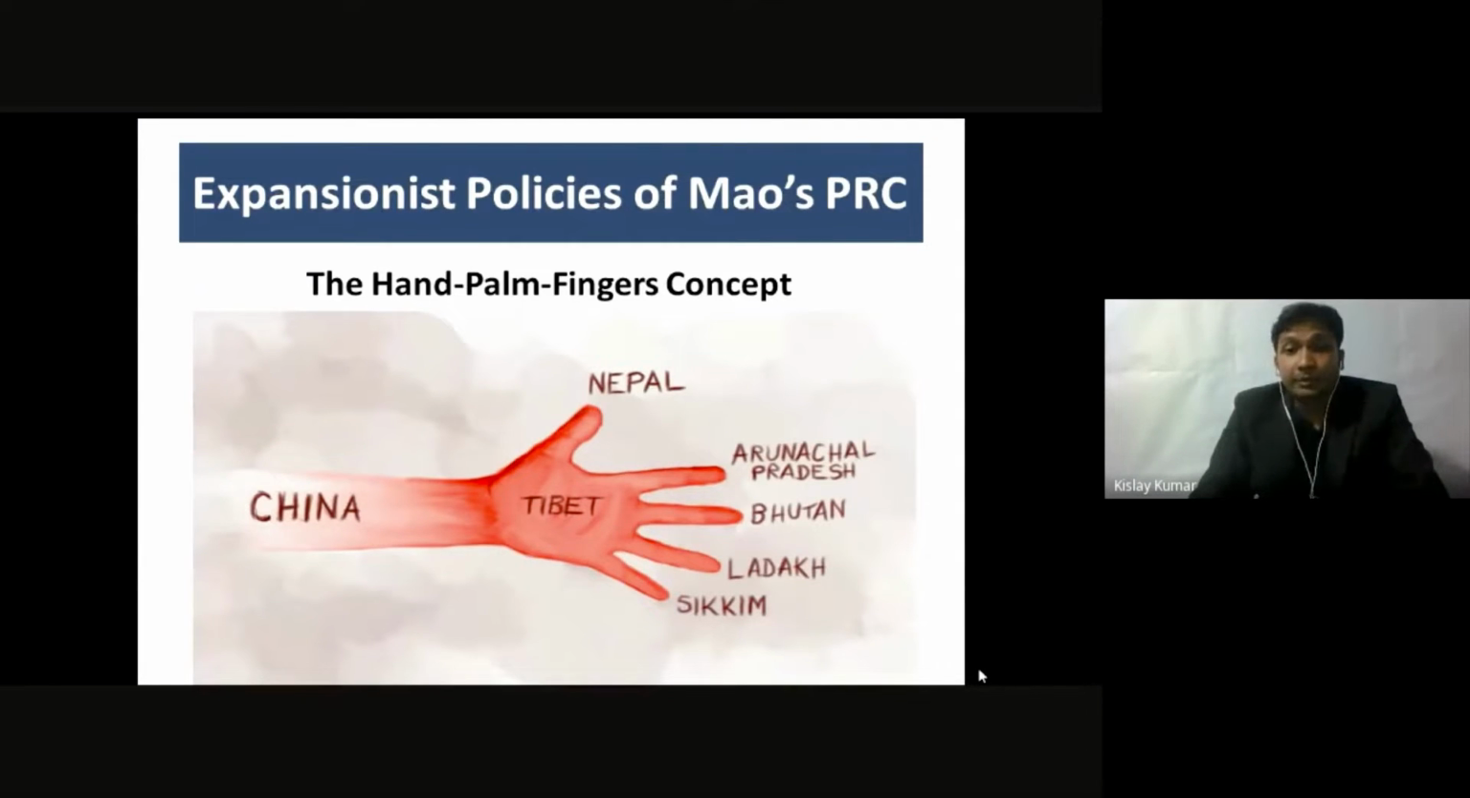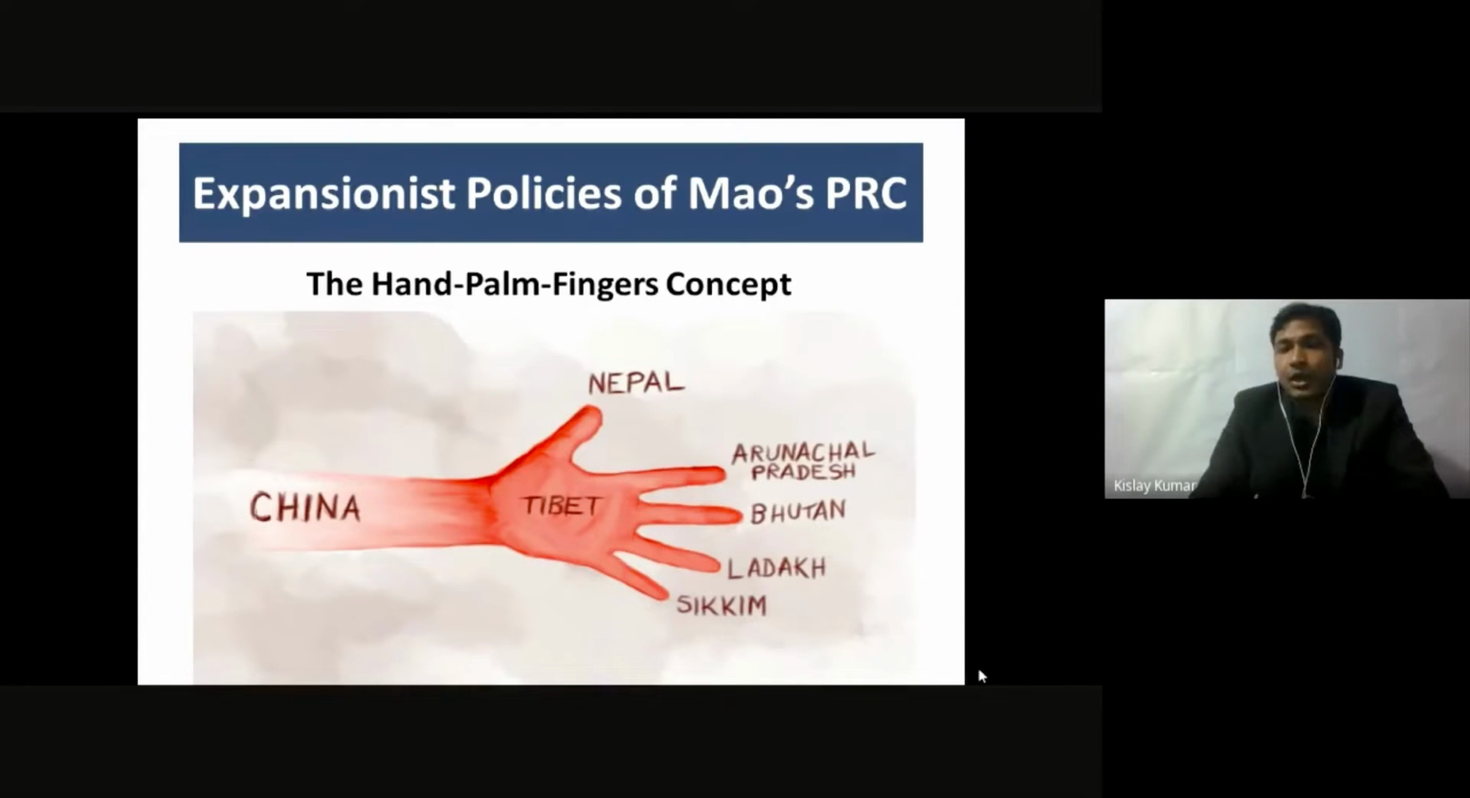The 5 fingers were namely Nepal, Arunachal Pradesh. Arunachal Pradesh is a state in India. Bhutan, it's a free country today. Ladakh, that is also a Union Territory of India in the northern part of India. And then comes Sikkim. Sikkim is a northeastern state of India. So these 5 countries and Indian states, Mao claimed as his own.